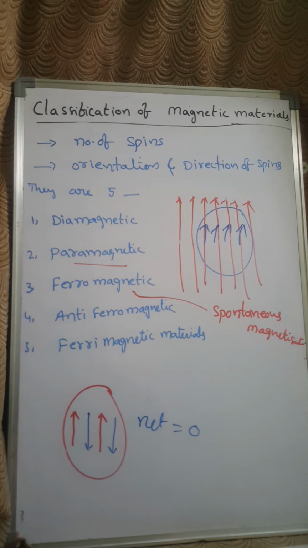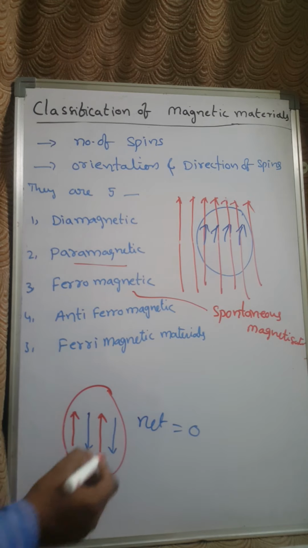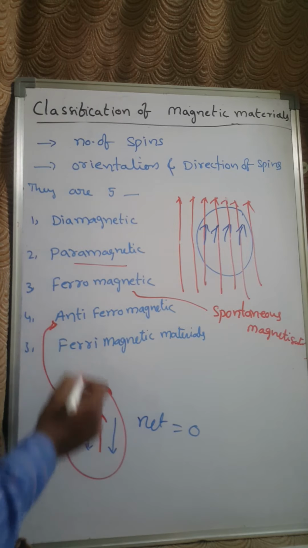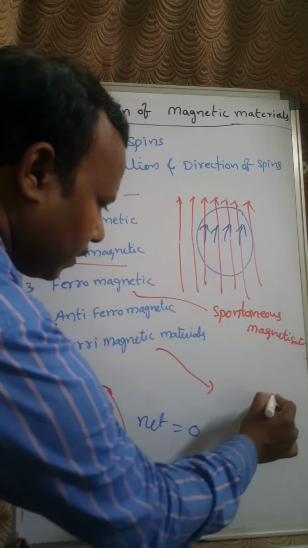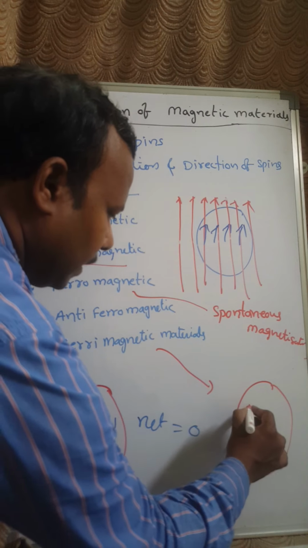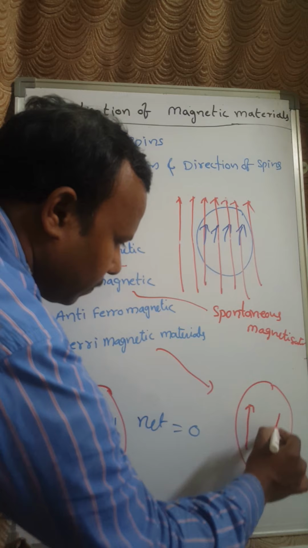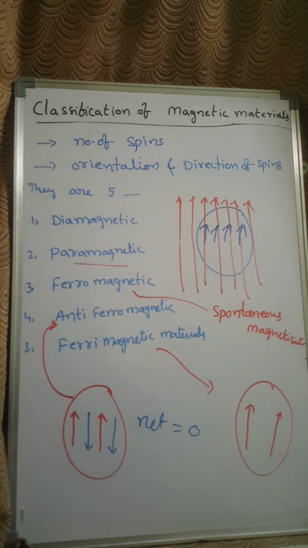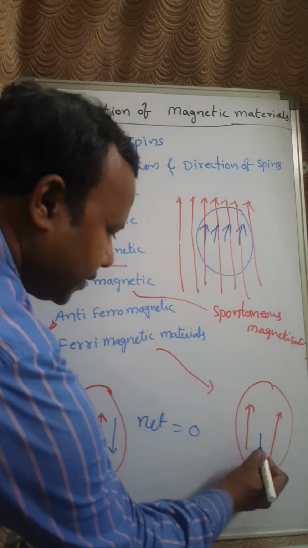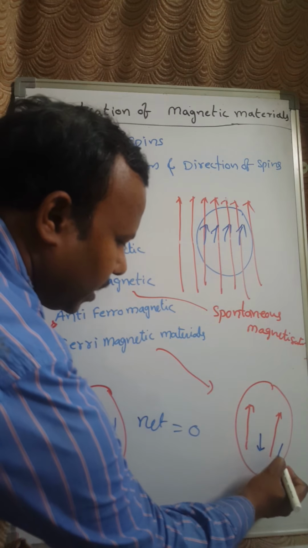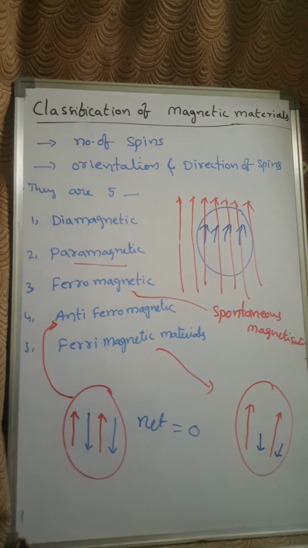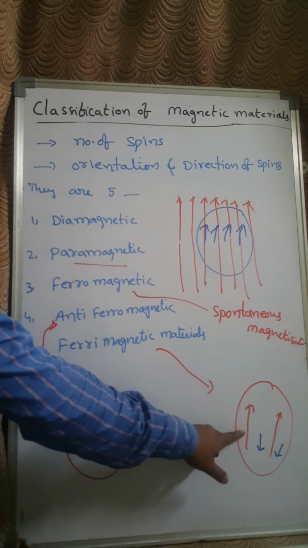And the last category, ferrimagnetic materials, are also called ferrites. Ferrites may have spins of unequal magnitudes in opposite directions, and because of that they show magnetic properties. This is also called ferrites.